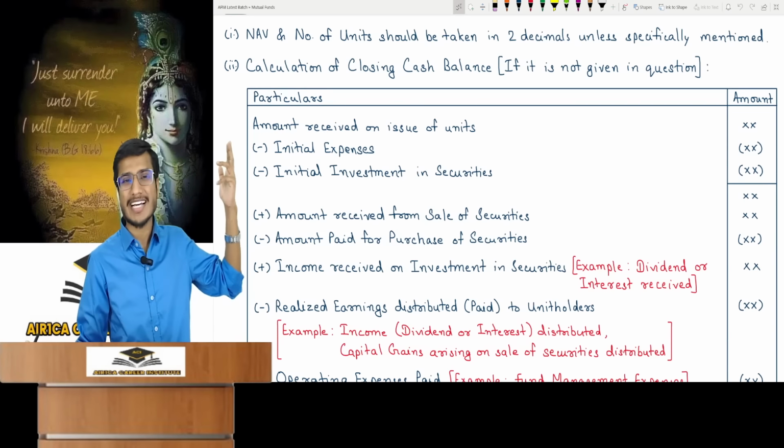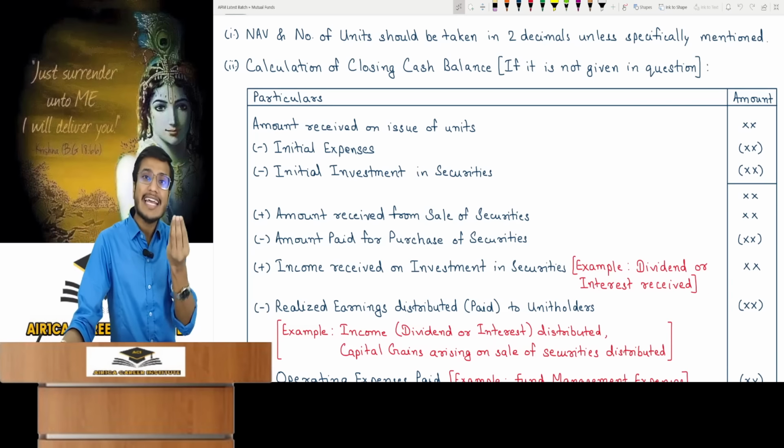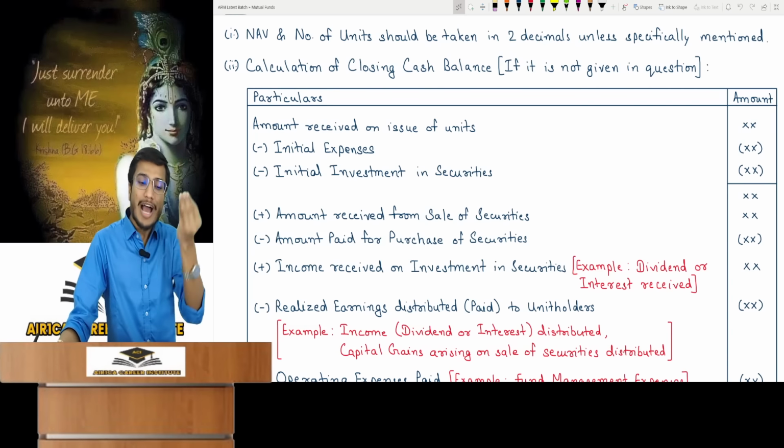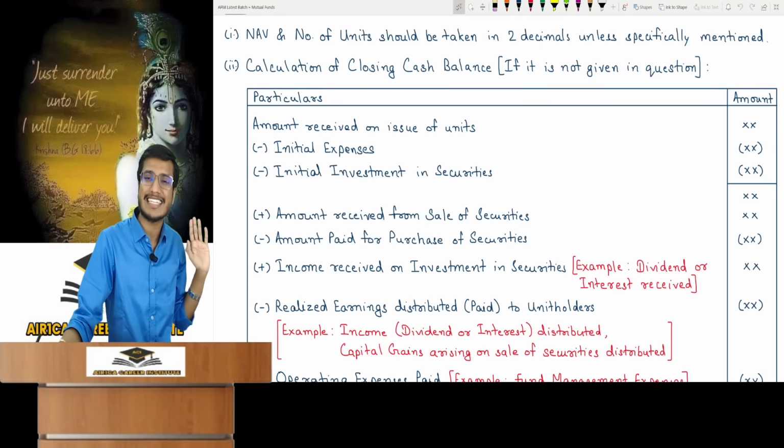But if not available, I will calculate it. And how? We will make a statement. So do we need to memorize this? No, you are account students. You know accounts. This is an account statement, effectively a cash ledger. Just understand it that way.